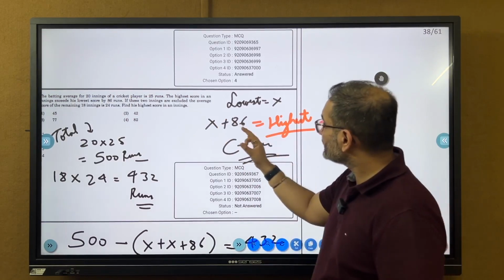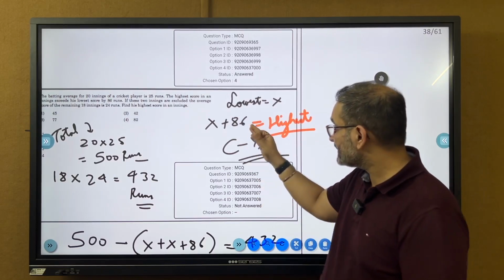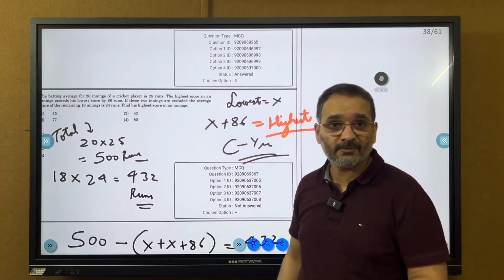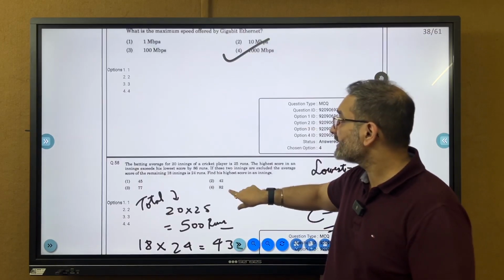अगर मैं कहता हूँ, अगर x 0 भी हुआ, his lowest score, even if it was 0 in some of the innings, you still get the highest score as 86, and 86 is not there in the options any which way. So you can challenge this. This is a very worthy challenge.